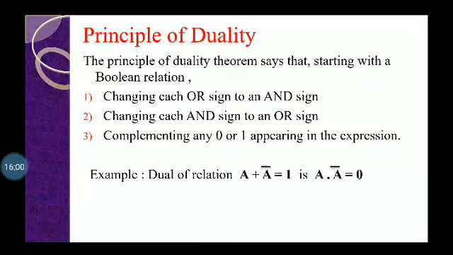Now next is the principle of duality. The principle of duality theorem says that, starting with a Boolean relation, we change each OR sign to an AND sign, change each AND sign to an OR sign, and complement any 0 or 1 appearing in the expression. For example, the dual relationship of A plus A bar equals 1 is A into A bar equals 0. It means here we are changing the sign and also taking 1 as 0 and 0 as 1.